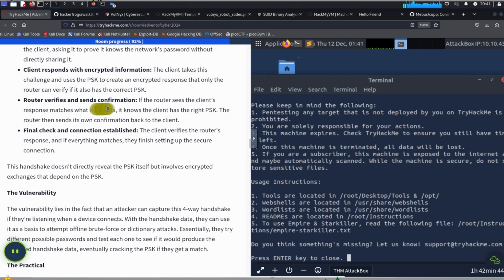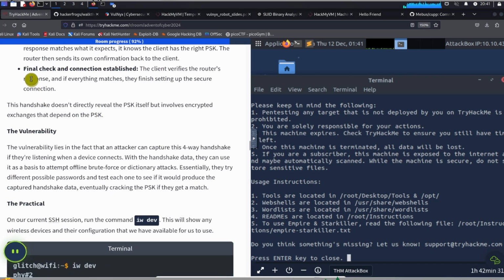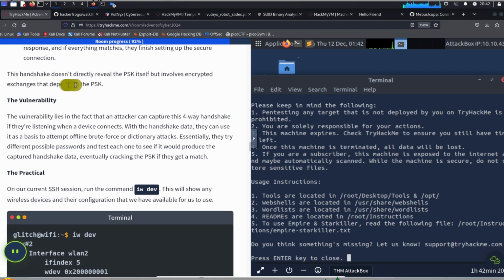Router verifies and sends confirmation. If the router sees the client's response match what it expects, it knows that the client has the right PSK. The router then sends its own confirmation back to the client. Final check and connection established. The client verifies the router's response, and if everything matches, they finish setting up the secure connection. This handshake doesn't directly reveal the PSK itself, but involves encrypted exchanges that depend on the PSK.